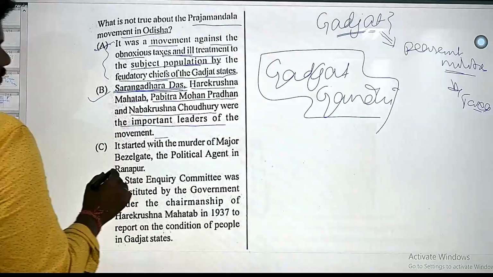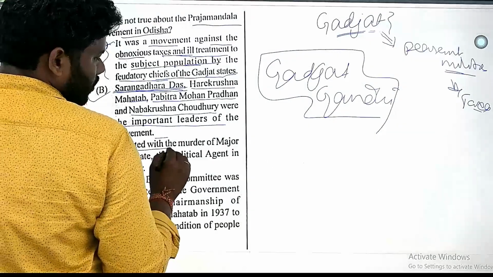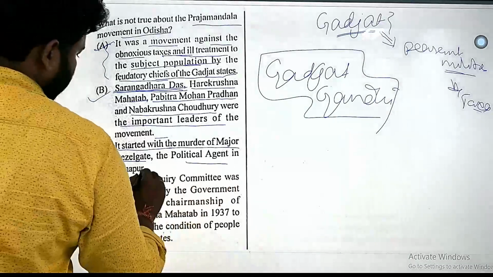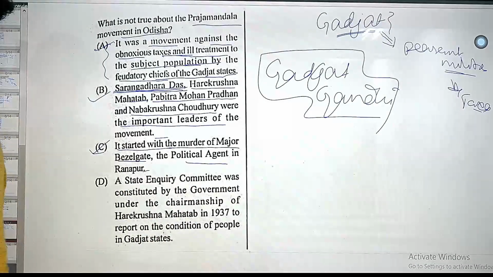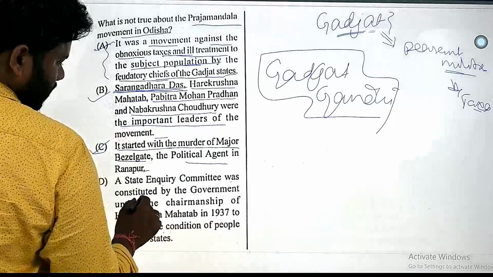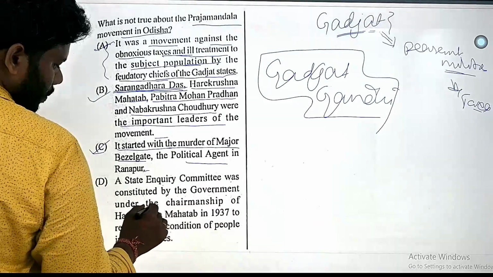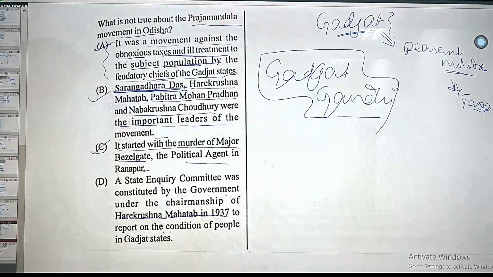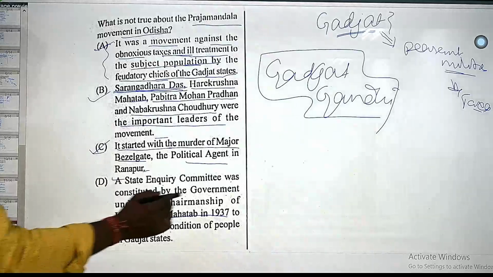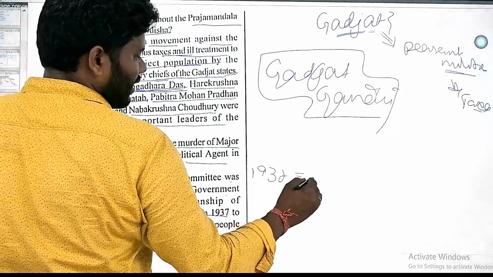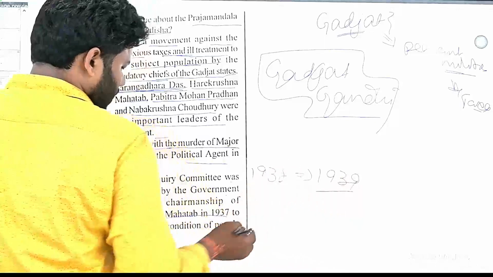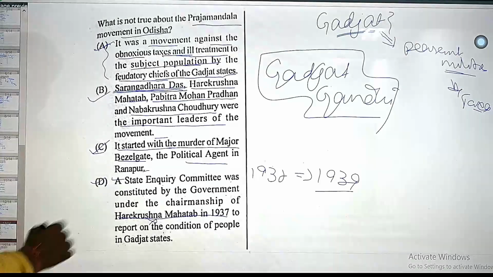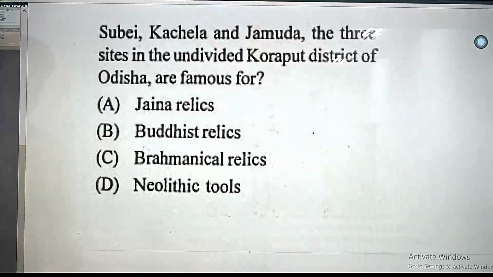This is correct. It started with the murder of Major Belgate, the political agent of Ranpur. Yes, that is also correct here. The State Inquiry Commission was constituted by the government under the chairmanship of Hare Krishna Mahatab in 1937. Now, this was made in 1937 and published in 1939, but not under Hare Krishna Mahatab. So the right answer will be option D.